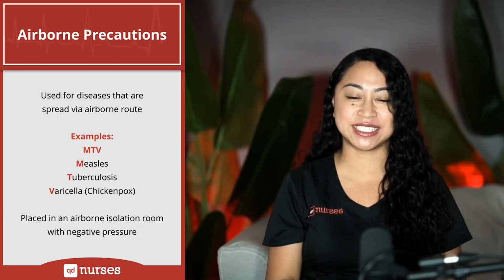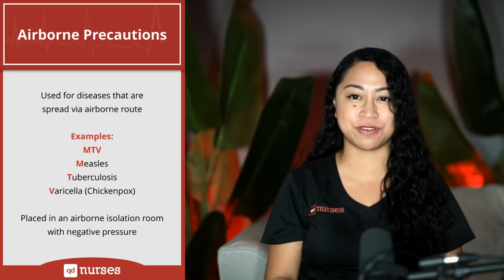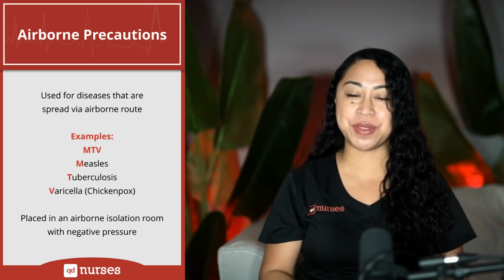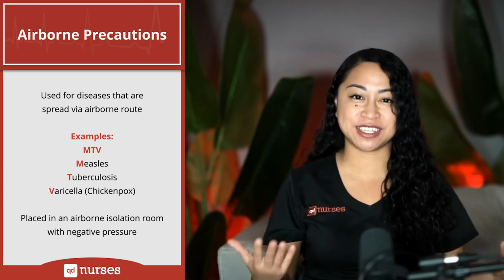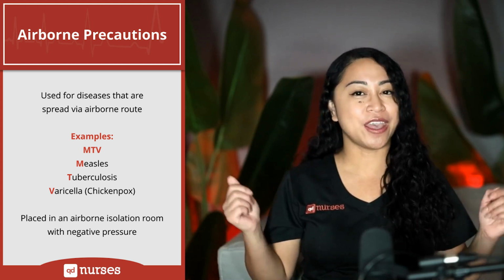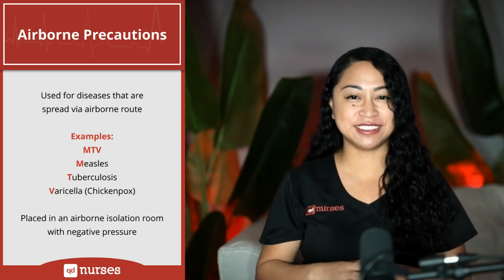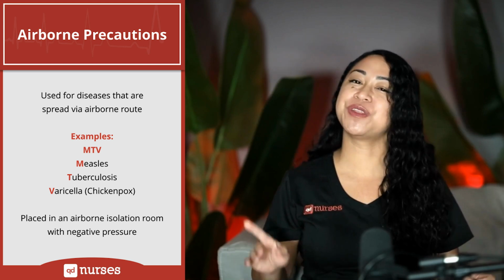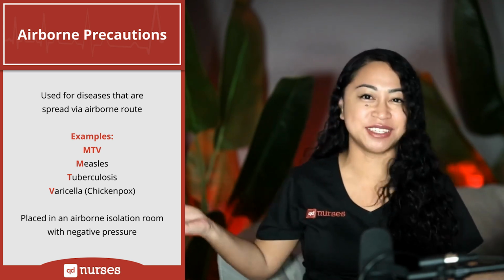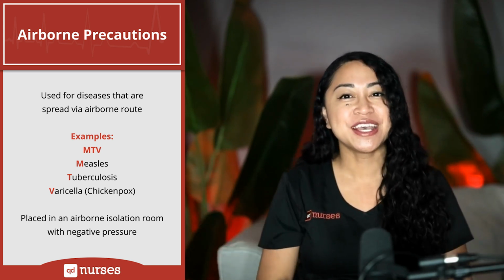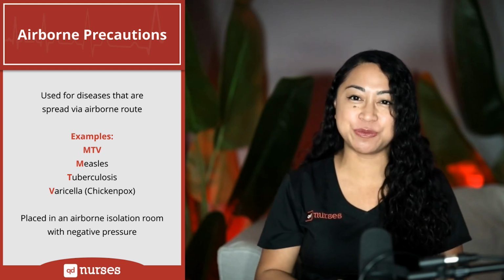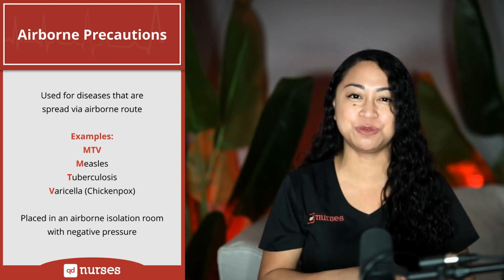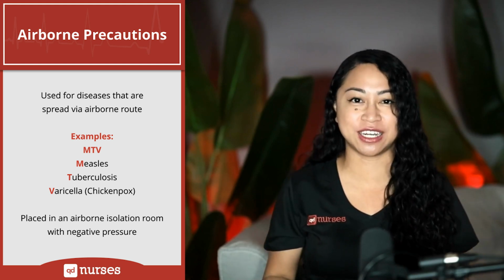Here, we have the digital flashcards on airborne precautions. Airborne precautions are used for diseases that are spread through the airborne route. Use the viral acronym MTV to remember what the airborne diseases are. M for measles, T for tuberculosis, and V for varicella, also known as chickenpox, but chickenpox doesn't fit in MTV, right? A patient with an airborne disease should be placed in an airborne isolation room with negative pressure.